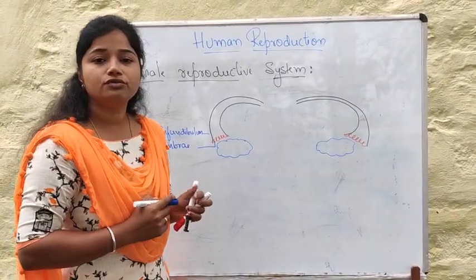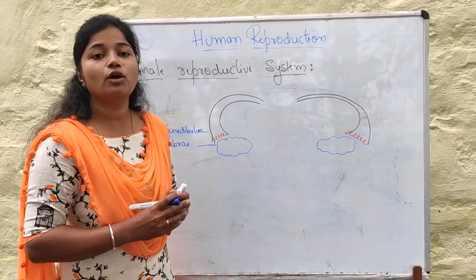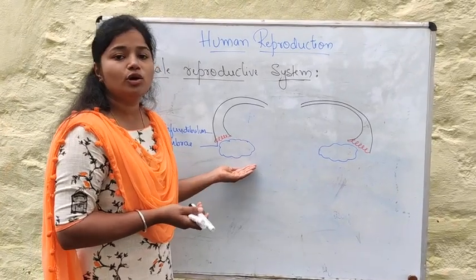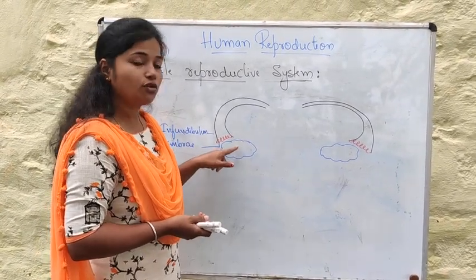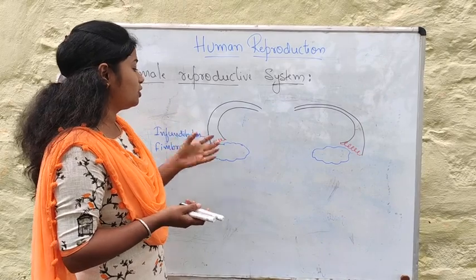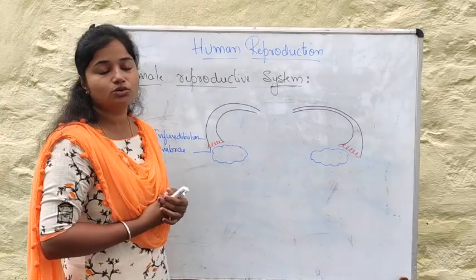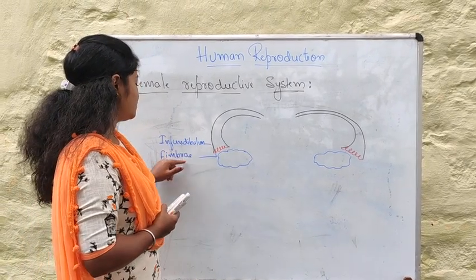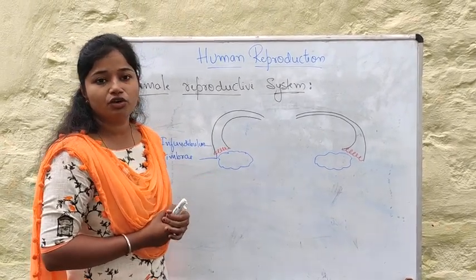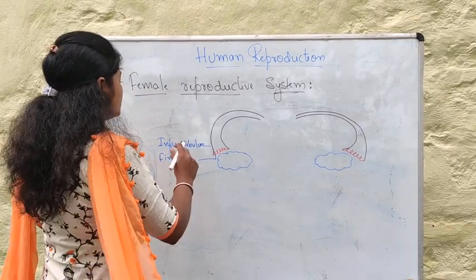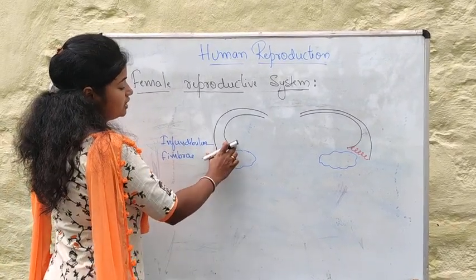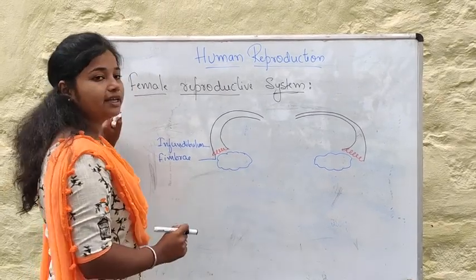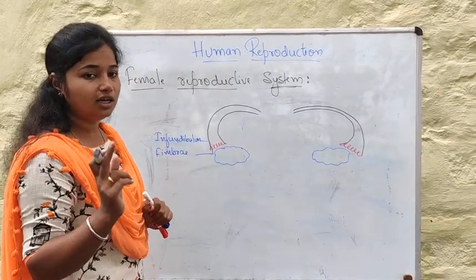What is the main role of the fimbriae? They move and create a suction, so that the ovum or secondary oocyte released from the ovary is taken up. The infundibulum is a wider funnel-like shape and the fimbriae are finger-like projections which collect the secondary oocyte or ovum after ovulation.